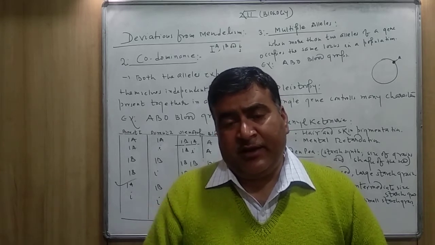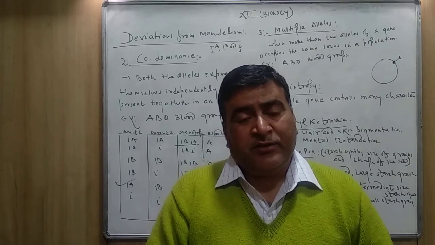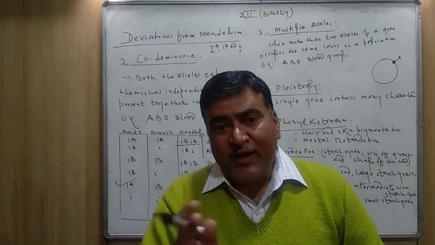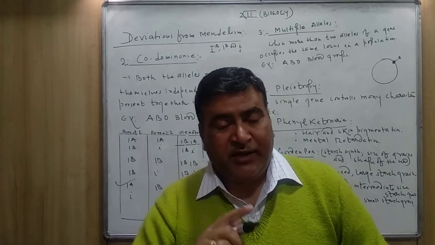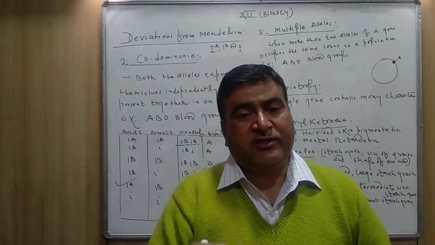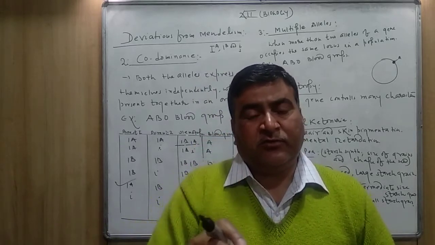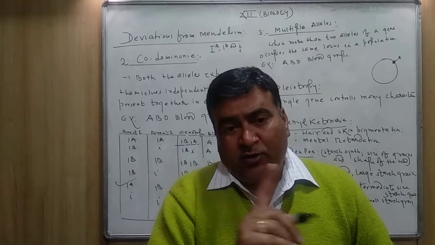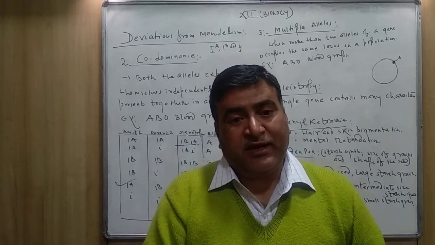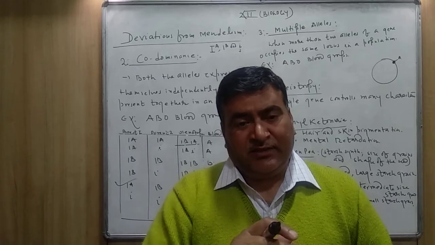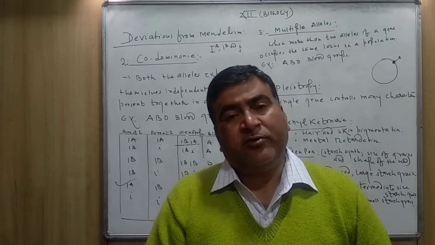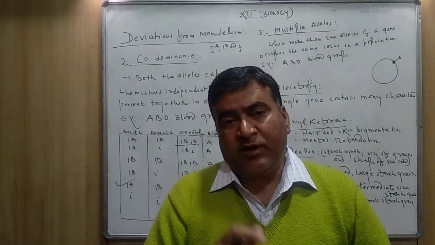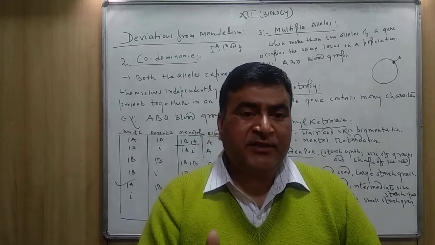Since the human is diploid in nature, as far as an individual body is concerned, only 2 alleles are there in the individual body. But when we talk about the whole population on the same locus, the locus being the point on the chromosome where alleles are located, so many alleles are located in the population, and overall all these alleles are going to control a single trait, a single character, and that is blood group.